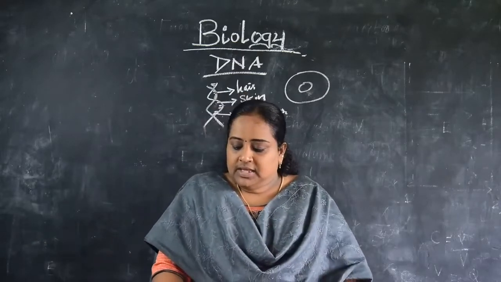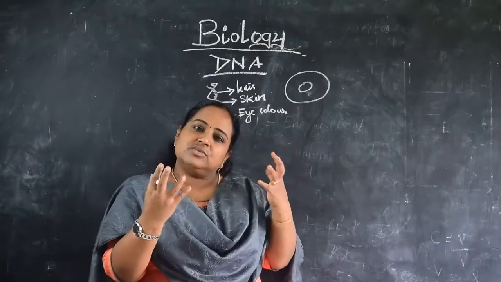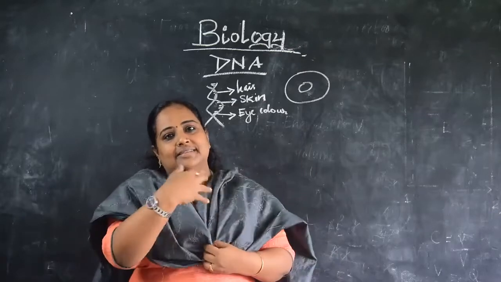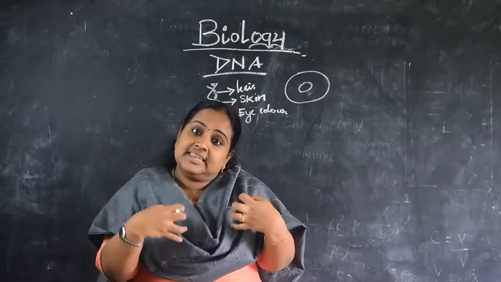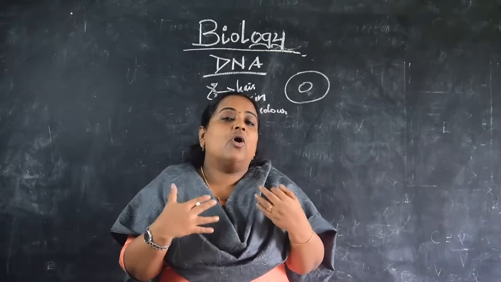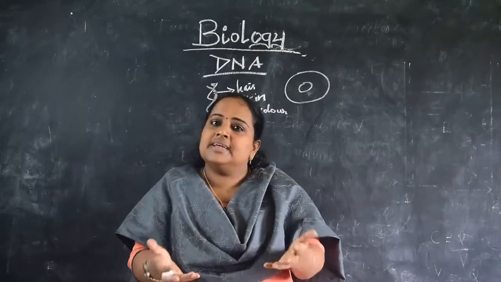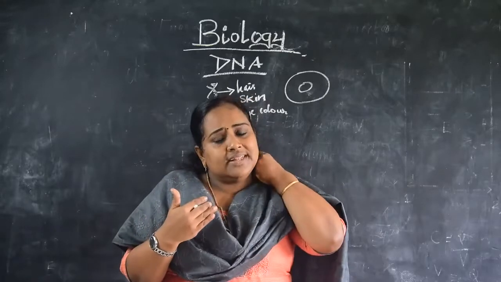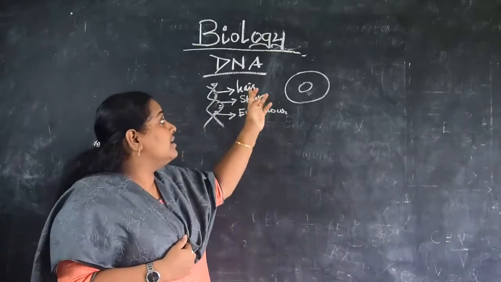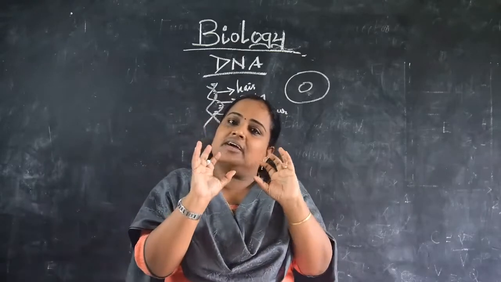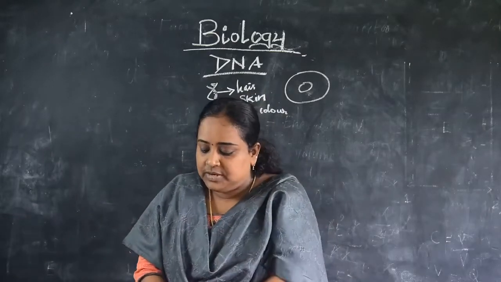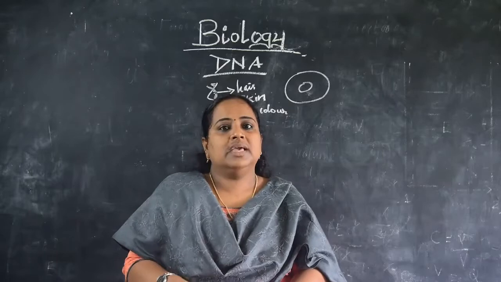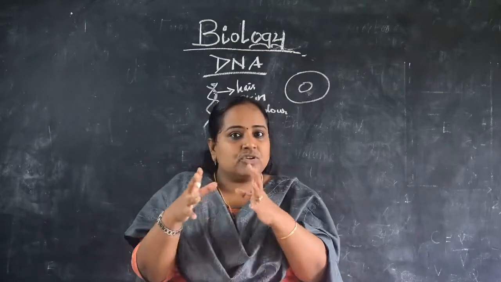Now I hope you understood some bit of that introduction. DNA carries our traits, the characteristics that are seen in us or hidden in us. All of those are carried and expressed by DNA. Now, how does DNA control traits? How is it that skin color and hair color are controlled by DNA? What is the relation between protein synthesis and DNA? And what is the role of RNA? That is what we are going to see in this chapter.